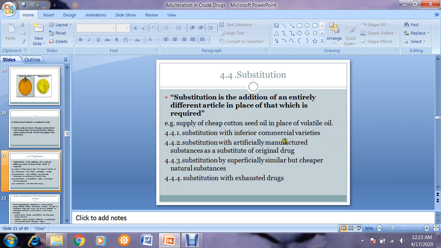The second one is substitution with artificially manufactured substances as a substitute of original drug. Third one is substitution by superficially similar but cheaper natural substances. And the fourth one is substitution with exhausted drug. Now we will cover one by one all of these 4 types of substitution.